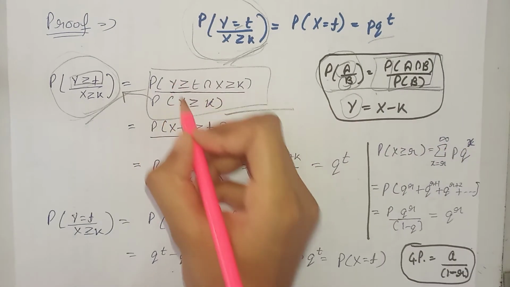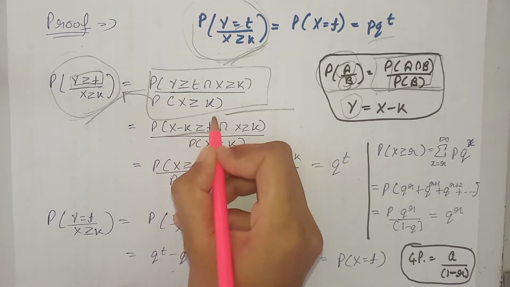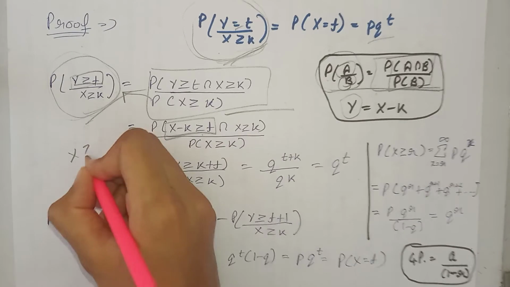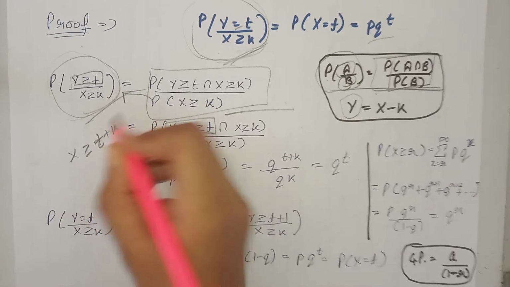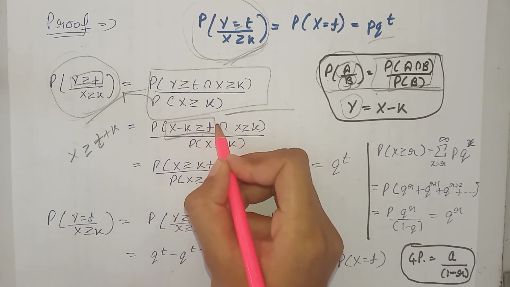So that's why at the place of y here we write x minus k. We can write it as x greater than or equal to t plus k. We just shifted this k to the right-hand side.